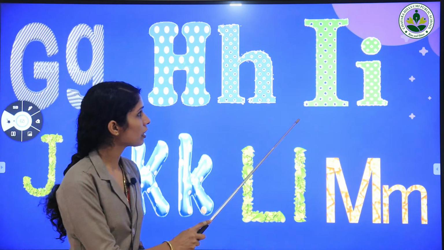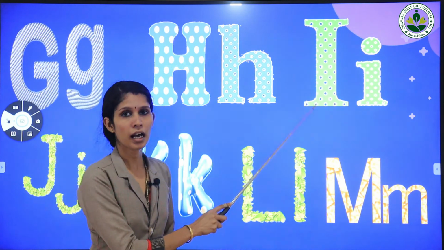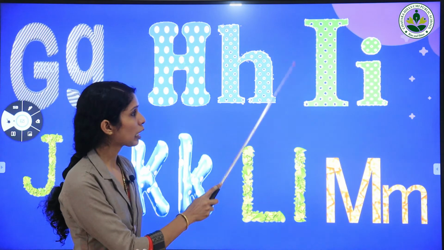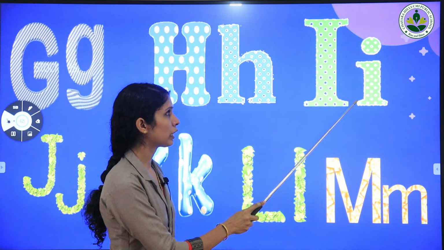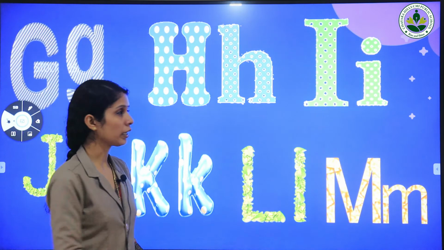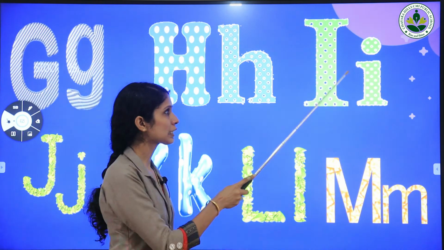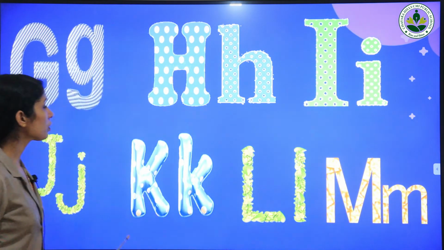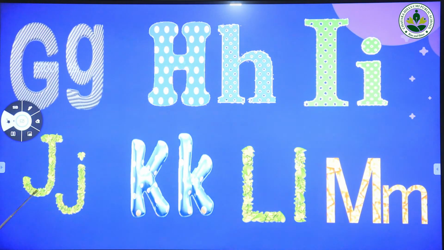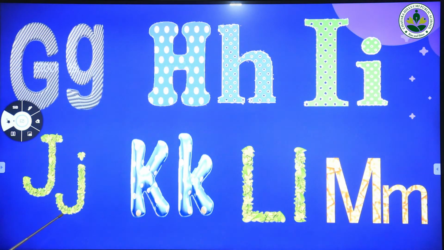And our next letter, which is letter I. Letter I has capital letter I and small letter i. Repeat after me. Capital letter I, small letter i. And moving to the next letter, which is letter J. Letter J has capital letter J and small letter j. Repeat after me. Capital letter J, small letter j. Say the sound of letter J. The sound of letter J is J.